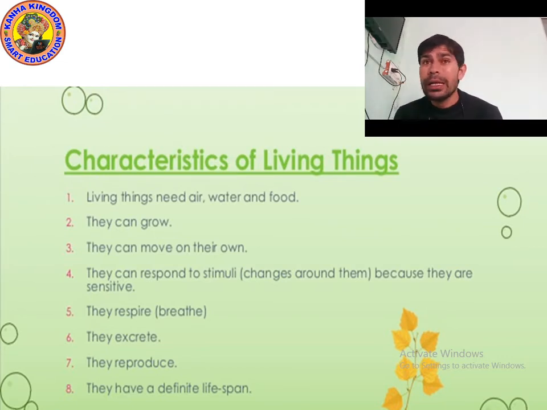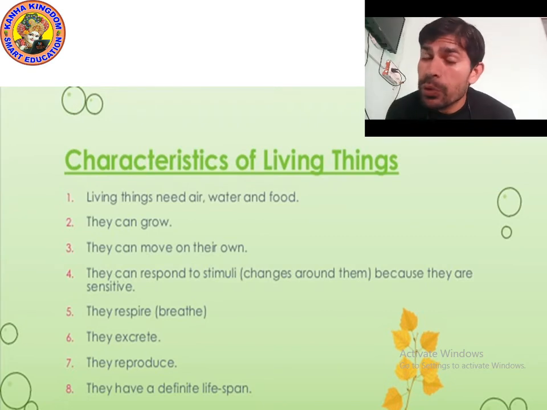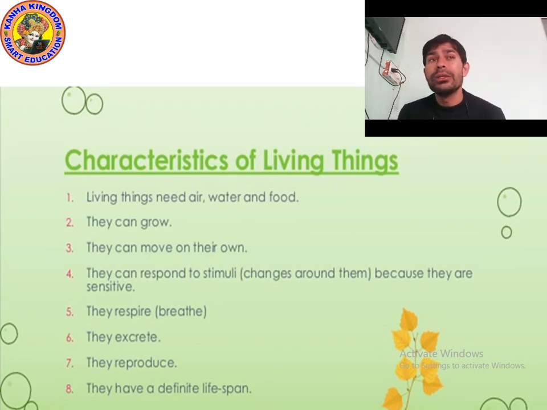Point number 2, living things can grow, while non-living things cannot grow. Point number 3, living things can move on their own, while non-living things cannot move on their own. Point number 4, living things can respond to stimuli, while non-living things cannot respond to stimuli because they are not sensitive.